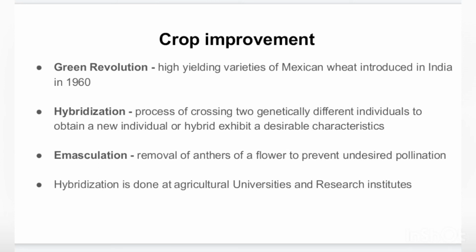How is it done? For this purpose, they take two plants, plant A and plant B, as mentioned in your book. In plant A, they remove the anthers of the flower, so that they can put the anthers of the other flower, that is from plant B, on plant A. That removal of the anthers, the male part of the flower, is called emasculation.